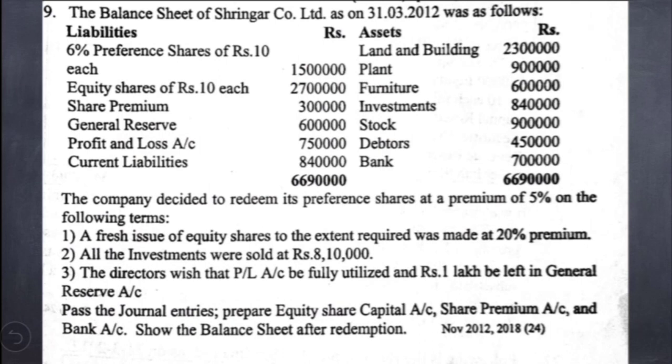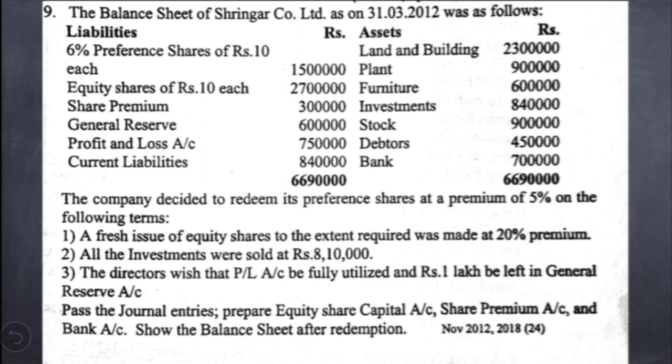The company decided to redeem its preference shares at a premium of 5% on the following terms. The first term is a fresh issue of equity shares to the extent required was made at 20% premium. Second, all the investments were sold at 8 lakh 10,000. Third, directors wish that profit and loss account be fully utilized and rupees 1 lakh be left in general reserve account. Pass the journal entries, prepare equity share capital account, share premium account and bank account, and also show the balance sheet after redemption.